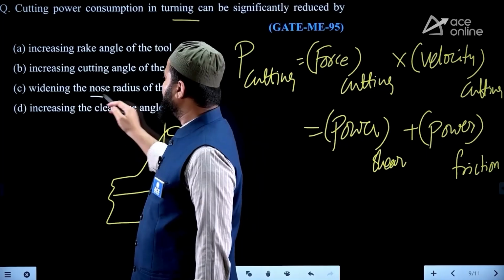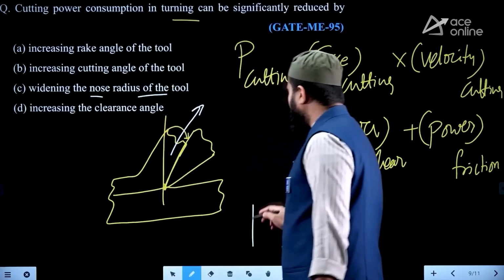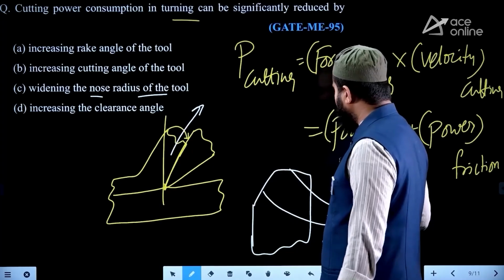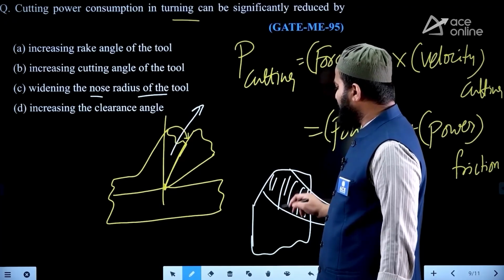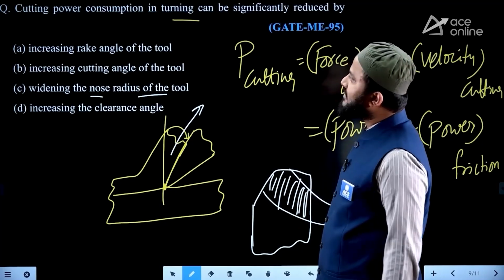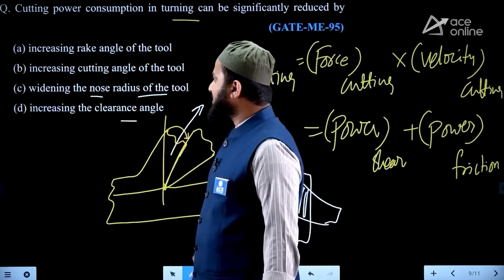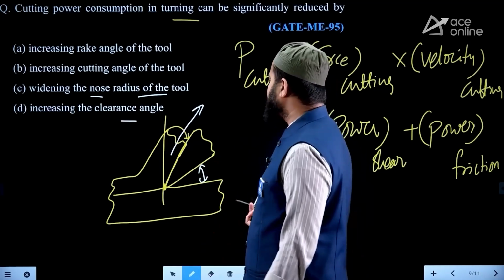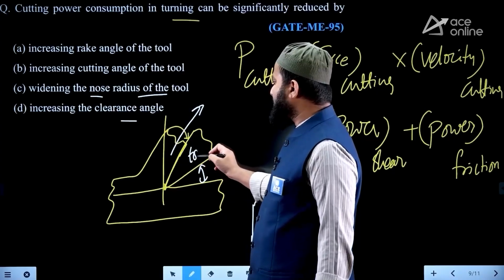Increasing the cutting angle of the tool, there is nothing called cutting angle of the tool, so that option is ruled out. Widening the nose radius of the tool, when you widen the nose radius, the problem of heat generation increases, that will increase the friction, so that can never be a solution to reduce the power consumption. Increasing the clearance angle just helps to avoid rubbing, no use at all. That too, it reduces the strength also.